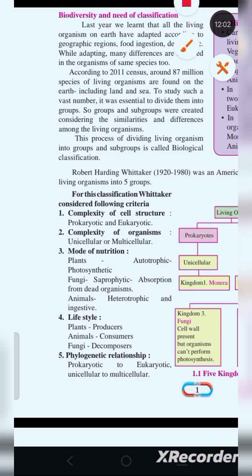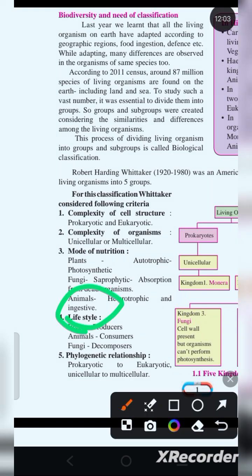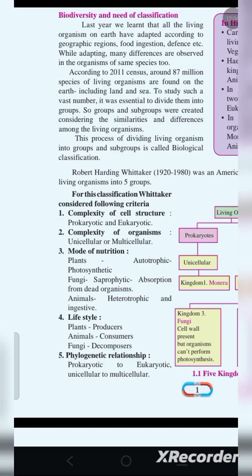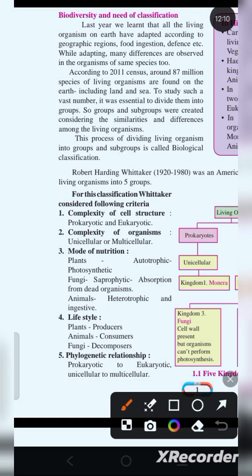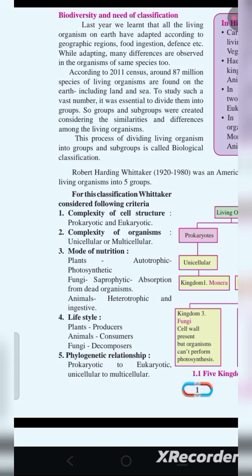So he also considered the lifestyle, what type of lifestyle it is living: whether it is a producer, an animal, or a decomposer. Now phylogenetic relationship means whether it is evolving from prokaryotic to eukaryotic or unicellular to multicellular. So he also considered this. Okay. So he considered all these points.